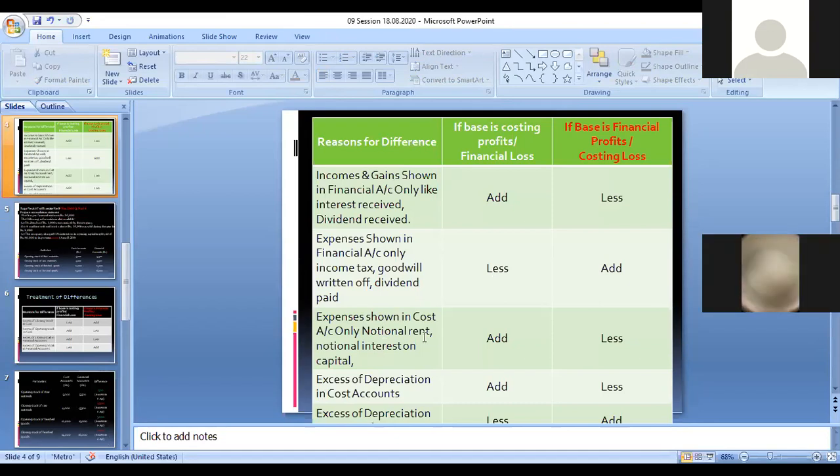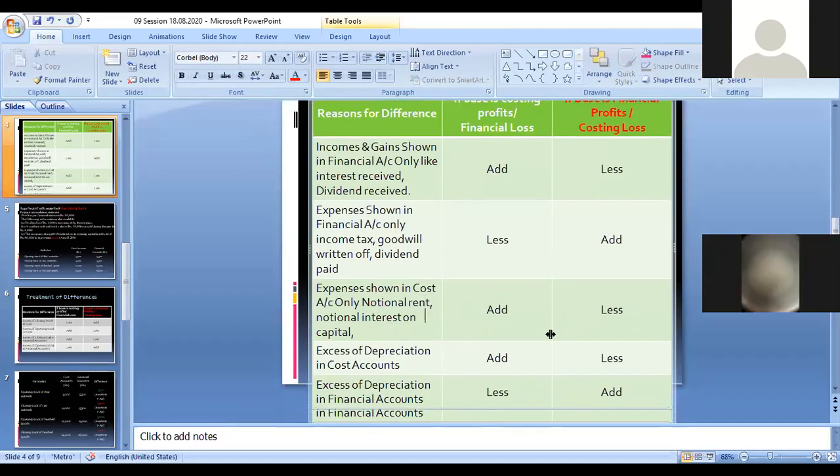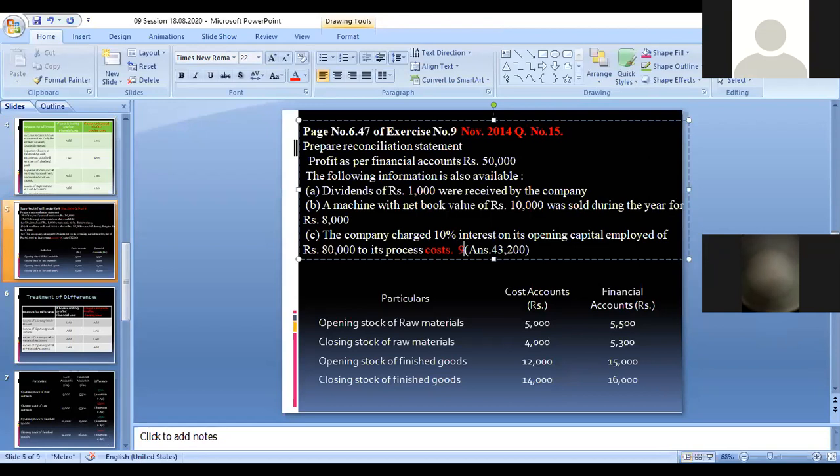So if you are starting with the financial accounting profits, this amount should be deducted. So you have to less it. Now we can understand that this amount should be less.